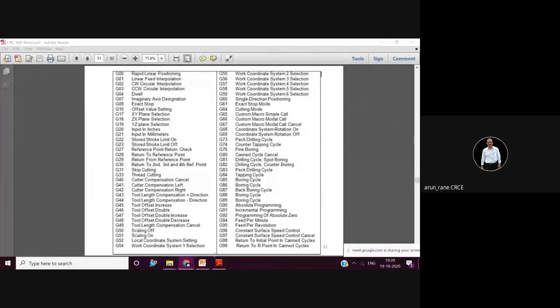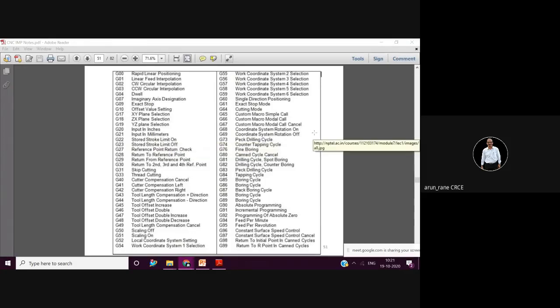See, again, we should not be confused, because these are ISO codes and there is slight variation in some codes, ISO codes, EI codes, and it differs from control to control also. Some controls have their own assembly code. Like here, G20 is input in inches and G21 is input in millimeters. But some controls use G70 for input in inches and G71 for input in millimeters. So you should not be panicky. You should not get confused.